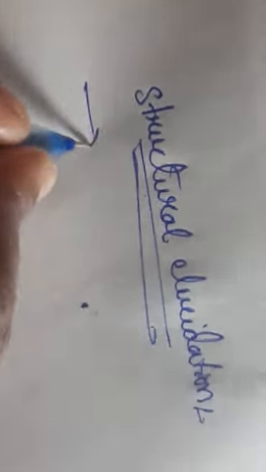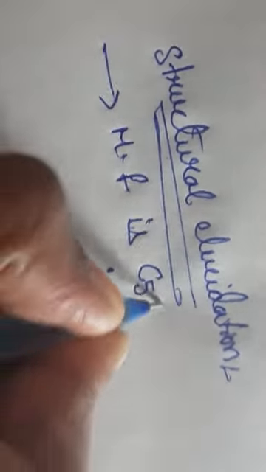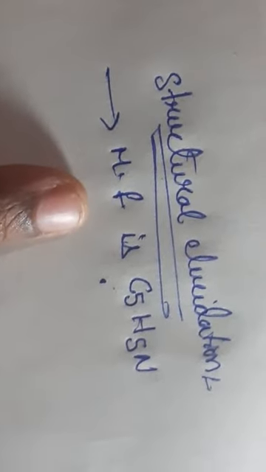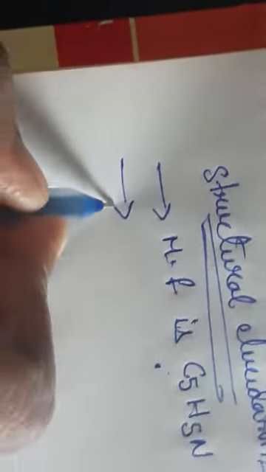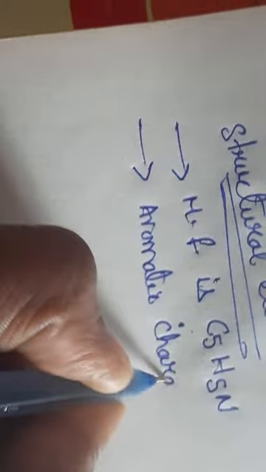Now coming to the first point, the molecular formula. The molecular formula of pyridine is C5H5N. Next, it shows aromatic character like benzene.